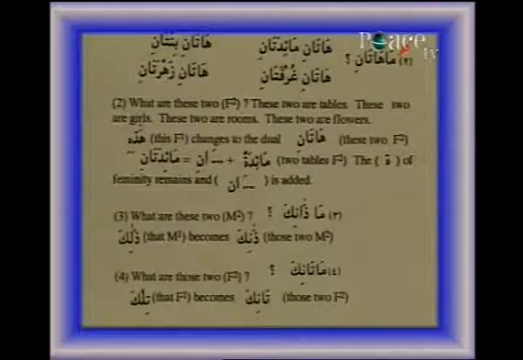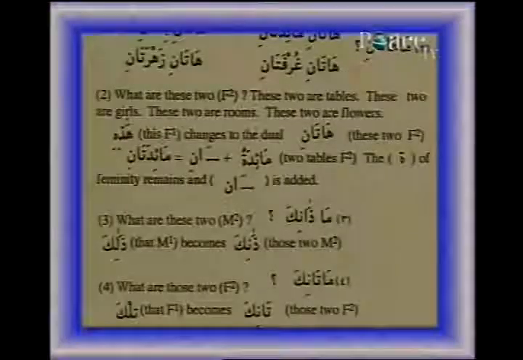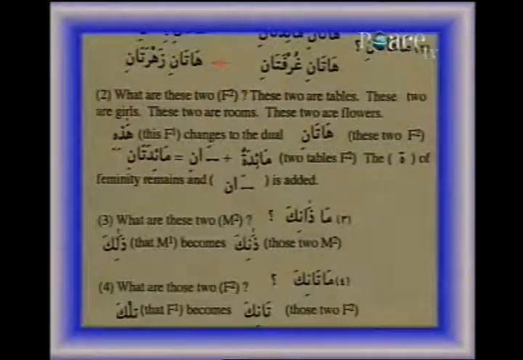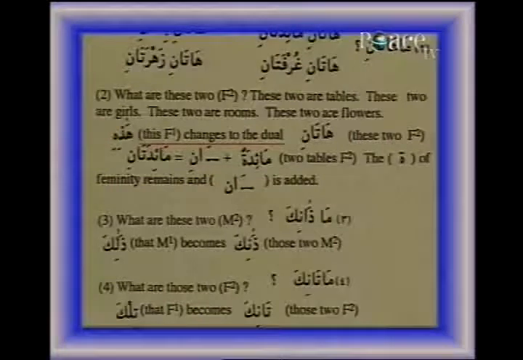And both are dual. Ma hatane? What are these two? Hatane ma'idatane. These two are tables. Hatane bintane. These two are girls. Hatane ghurfatane. These two are rooms. Hatane zahratane. These two are flowers. Hadihi, this F1, changes to the dual hatane. These two, F2, feminine dual.